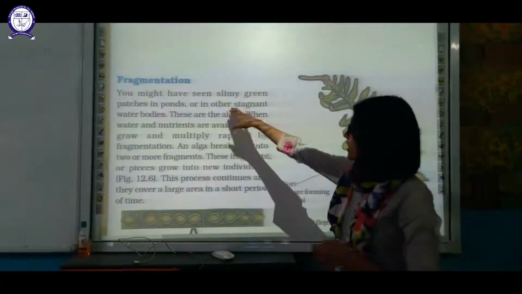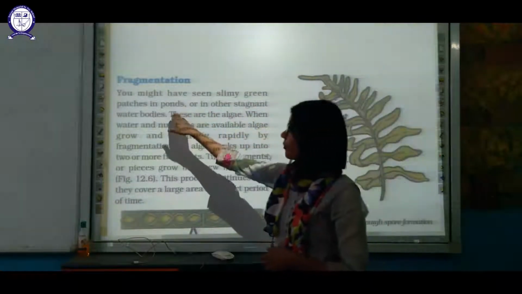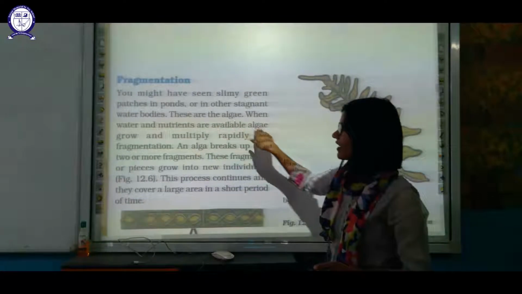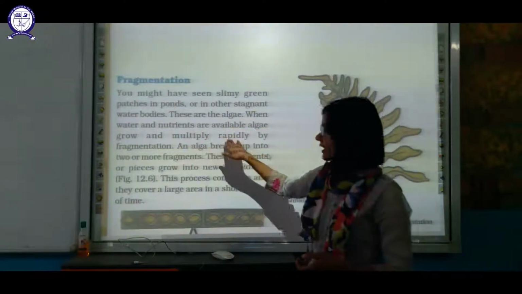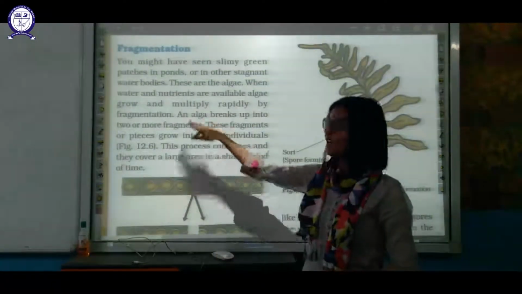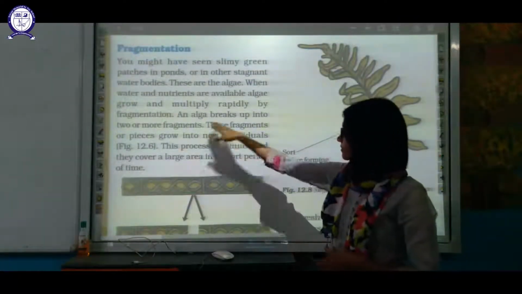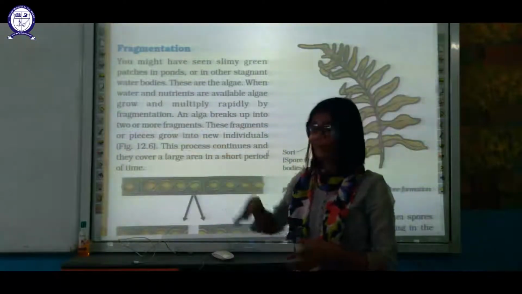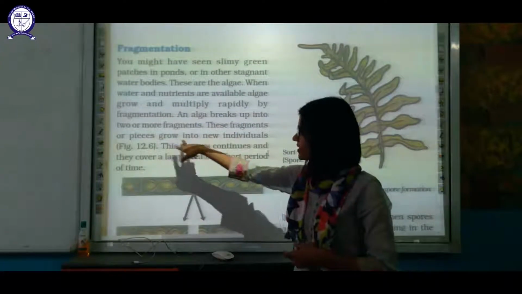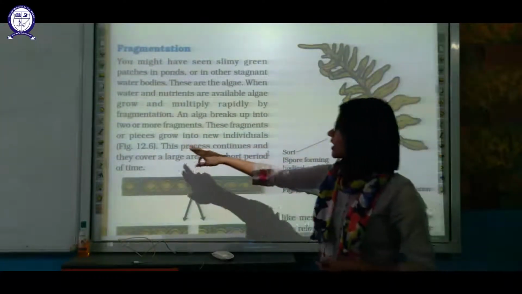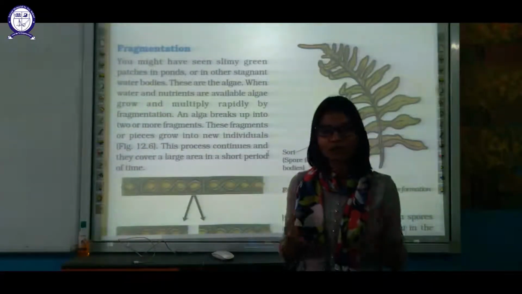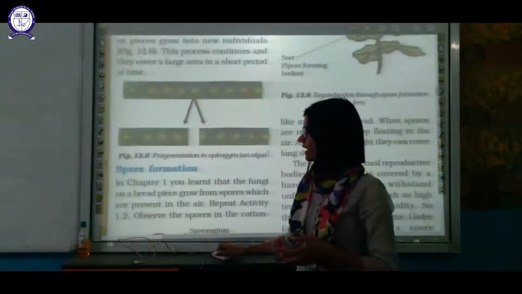Okay, you must have seen green patches in the pot known as algae. These are algae when water and nutrients are available, they grow by the process of fragmentation. And alga is singular of algae, break up into two or more fragments. It will break its body into two or more fragments. These fragments or the pieces grow into new individuals. This process continues and they will cover a large area in a short span of time, and that's how algae grow.